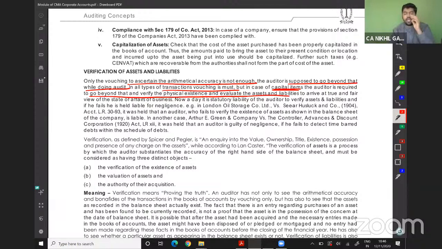We will take this with an example. Say XYZ Limited company has purchased a car, a very good car, of 50 lakh rupees. I've seen the voucher and all, so vouching is done. But we should also verify the car physically. Yes, we should verify the car physically.